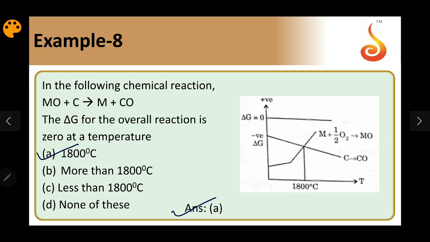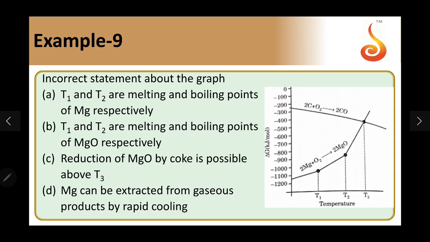Example 9. What is the incorrect statement about the graph? Again, there is a graph given and the options are: T1 and T2 are melting and boiling points of Mg; T1 and T2 are melting points of MgO; reduction of MgO by coke is possible above T3; and Mg can be extracted from gaseous product by rapid cooling. If you see the graph here, we can see two sharp changes. This is T1 and this is T2, a sharp change in delta G value.